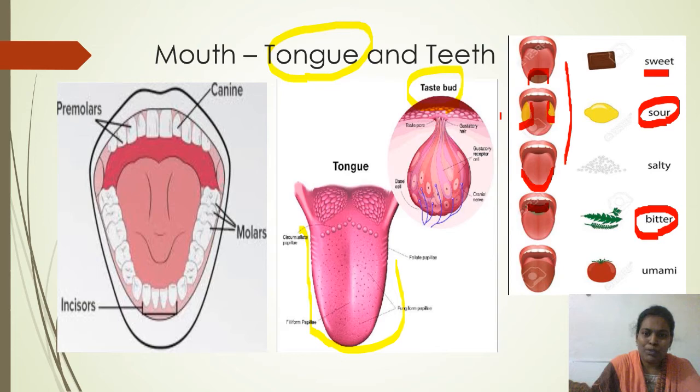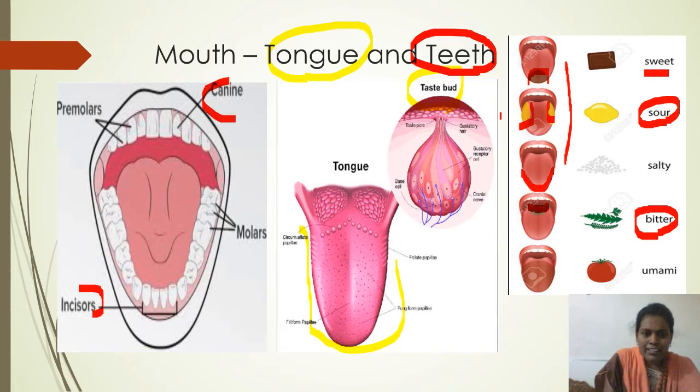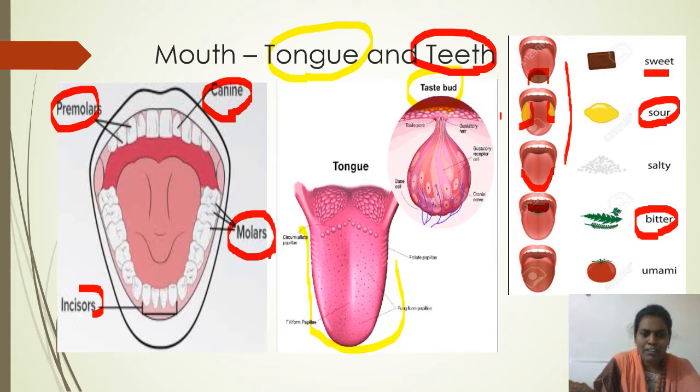Let us see the second important organs inside the mouth. Those are teeth. There are 4 kinds of teeth inside our mouth. What are those? They are incisors, canines, premolars and molars. How many types of teeth are present inside our mouth? 4 types of teeth are present inside our mouth. They are incisors, canines, premolars and molars.